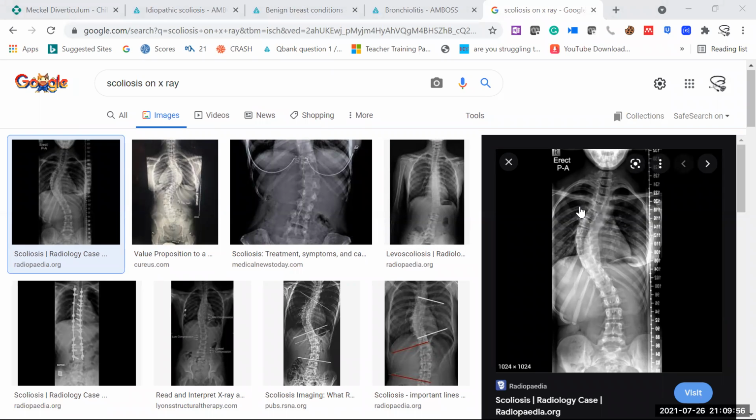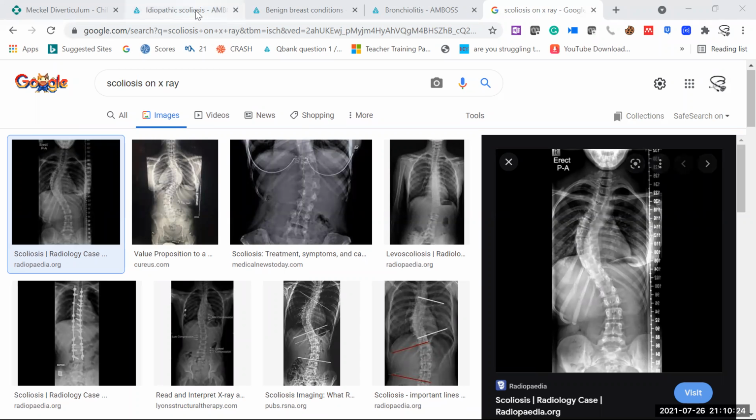So here the deformity starts and here the deformity ends. Once you make a perpendicular here, that angle is called the Cobb angle. This angle should be more than 10 degrees. If it's more than 10 degrees, we will say scoliosis is there. Most of the time it's more than 10 degrees. So if you make a perpendicular from where the deformity starts to where it ends, that is the Cobb angle, and it should be more than 10 degrees.